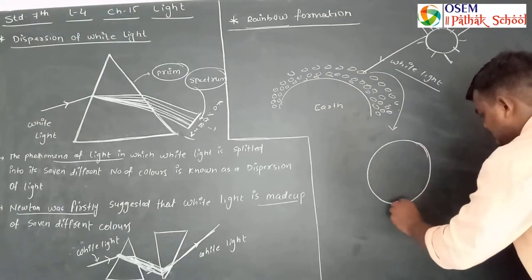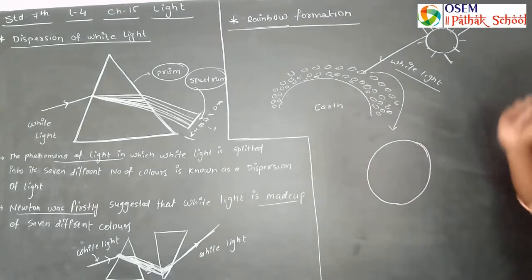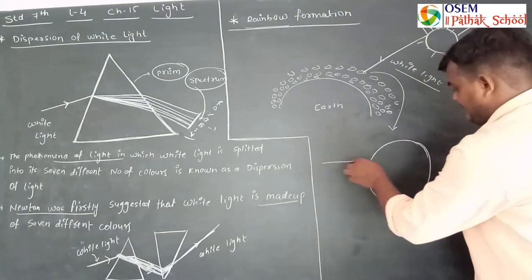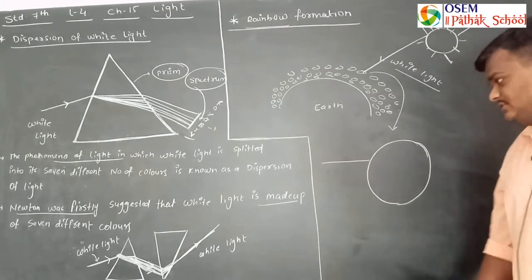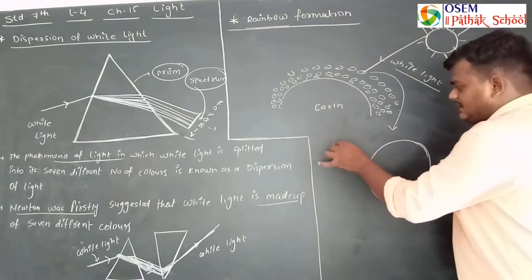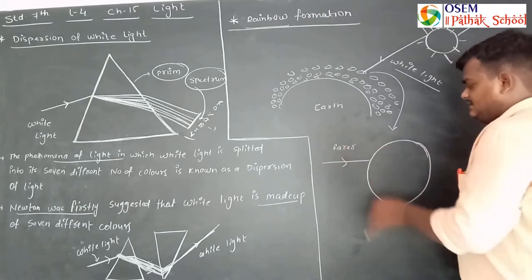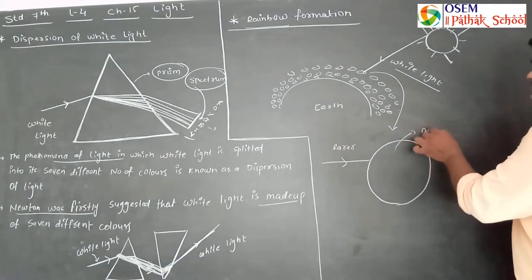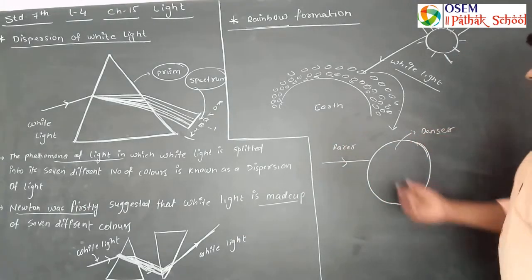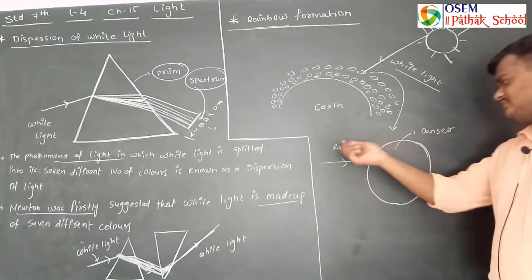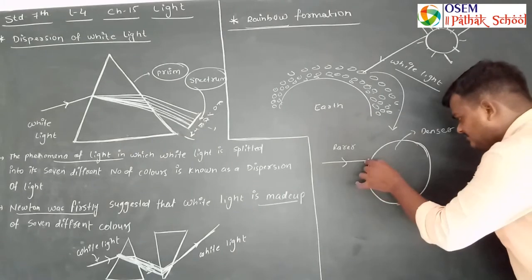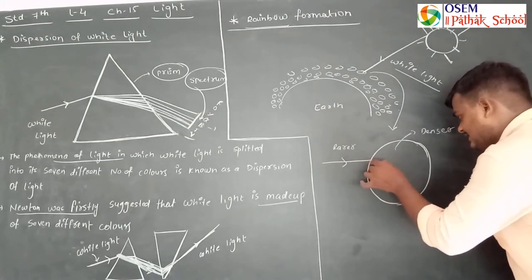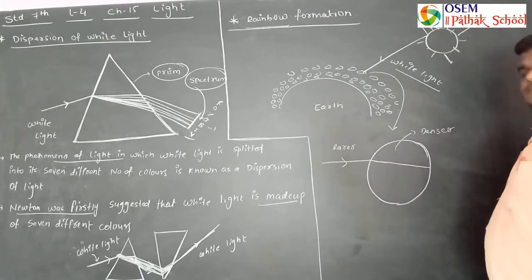Now what happens in this case? When the sunlight enters inside the water particles, we know that this is your rarer medium and this is your denser medium. So when the ray of light enters from rarer to denser, it gets refracted over here.